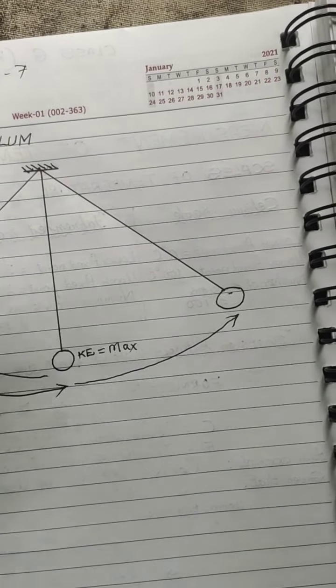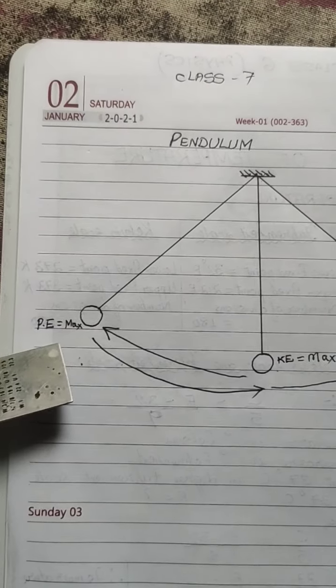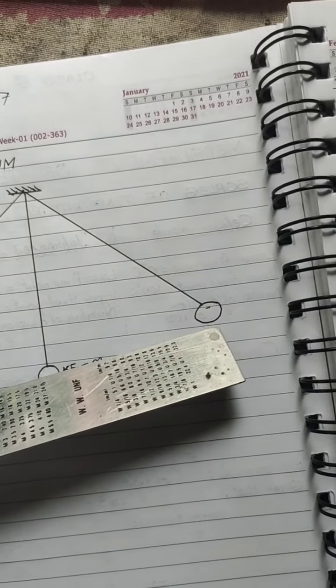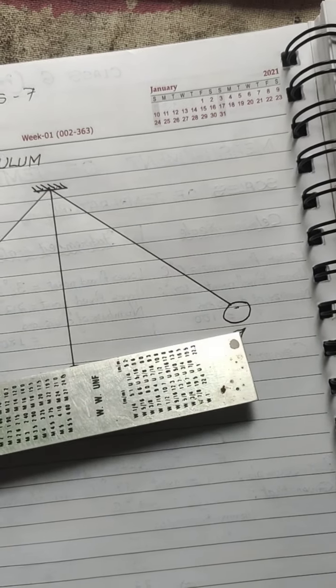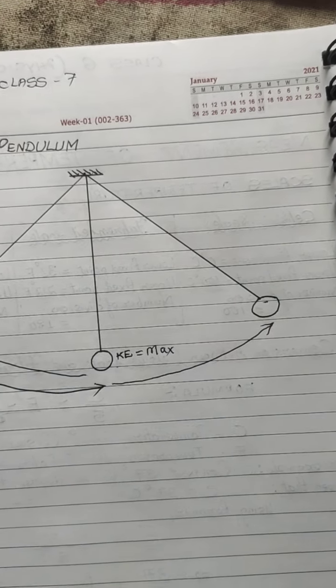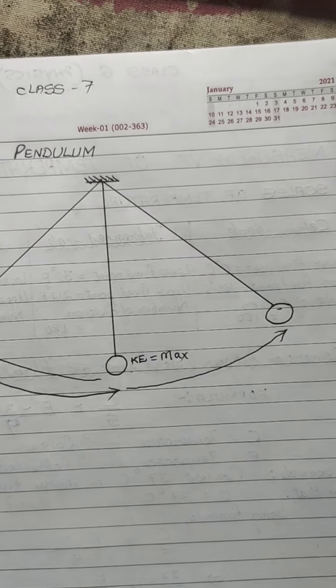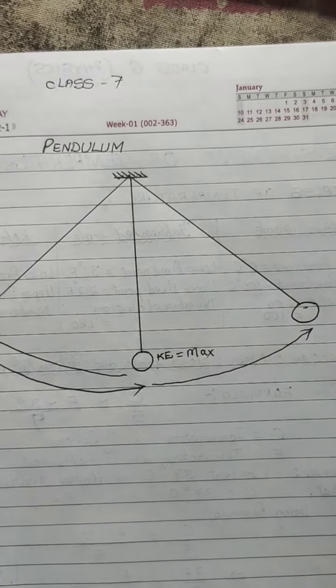So at this point, again, like in this case, the potential energy was maximum. At this other end also the potential energy will be maximum, because this is the point at which the bob comes to rest in this position.